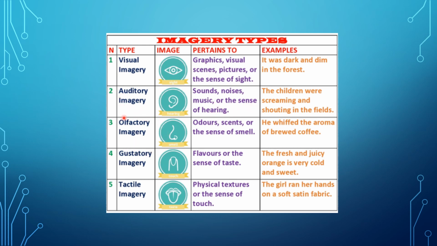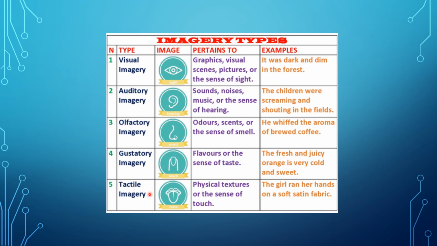Now the third type of imagery is olfactory imagery, like odor, scent, or the sense of smell. For example, he whiffed the aroma of brewed coffee. So we can smell the aroma. So this is an olfactory imagery. Gustatory imagery, flavors or the sense of taste. The fresh and juicy orange is very cold and sweet. Again, the sense of taste is depicted in this example.